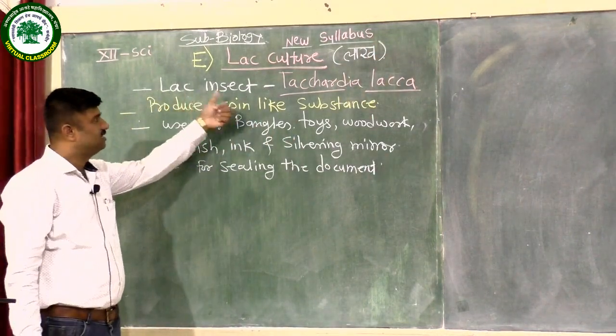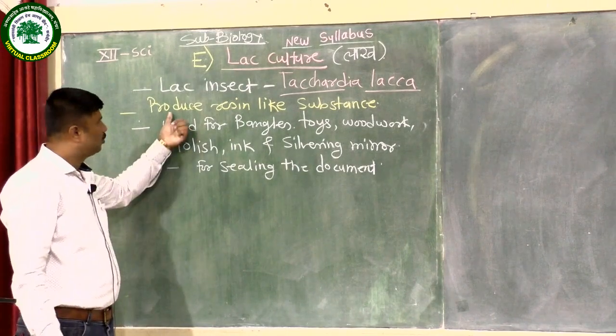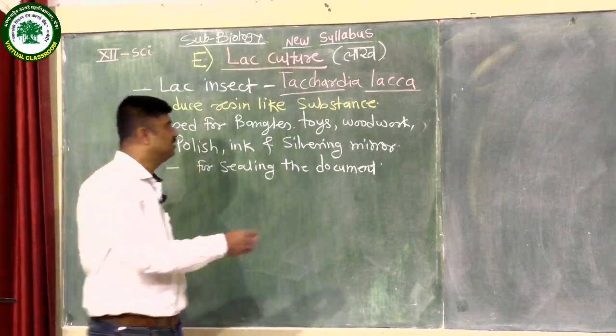Which are obtained from the lac insect Tachardia lacca. It produces a resin-like substance. This substance is nothing but the lac.